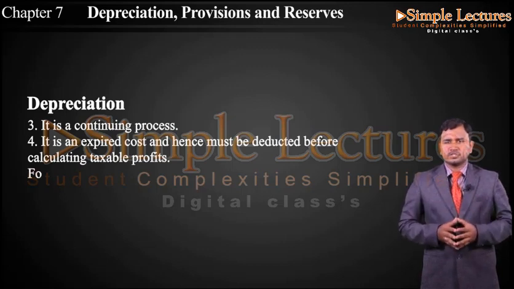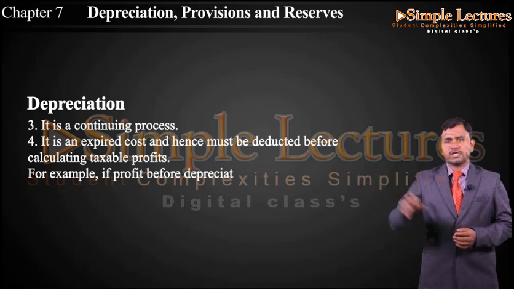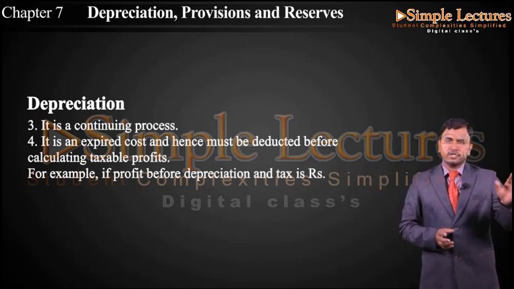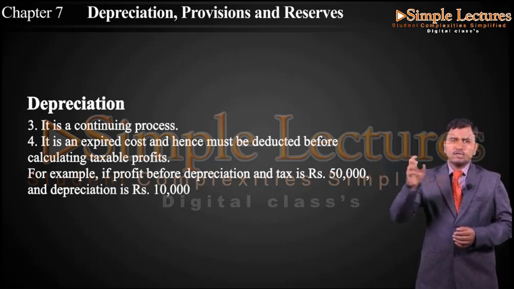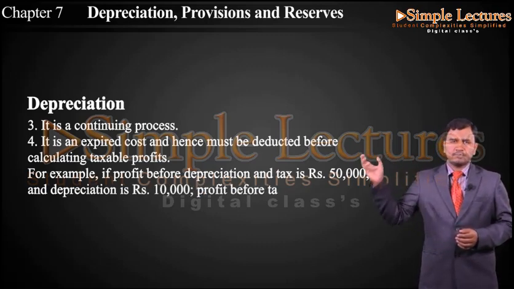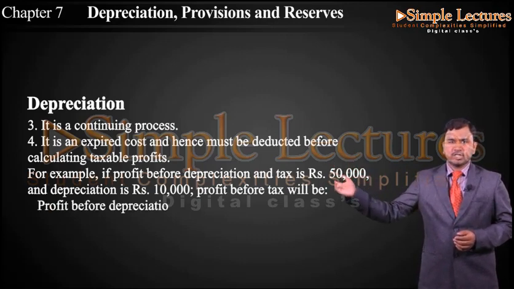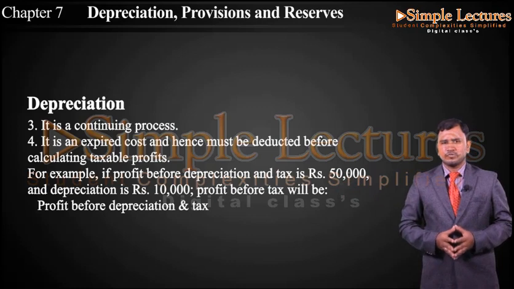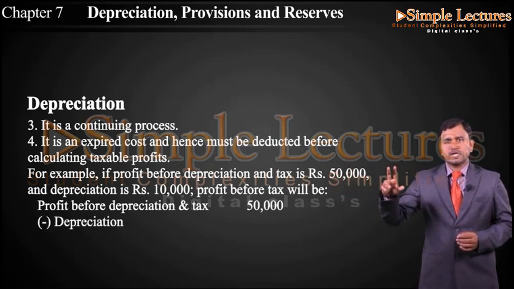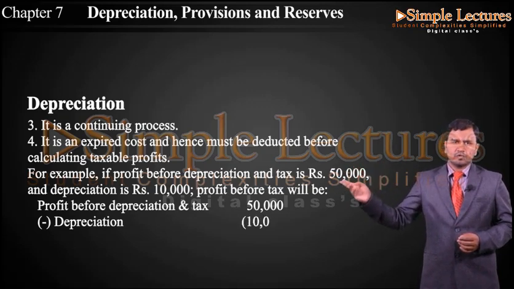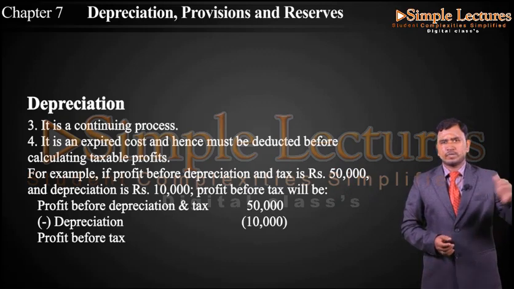Let us take one example here. If the profit before depreciation and tax is 50,000 and the depreciation is 10,000, then the profit before tax will be, first we take the profit before depreciation and tax, which is 50,000, less depreciation 10,000, and the balance 40,000 is the profit before tax. It means that before ascertaining the profit before tax, depreciation has to be deducted because it is an expired cost.